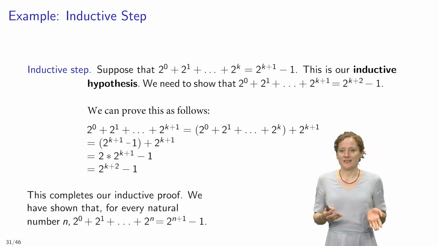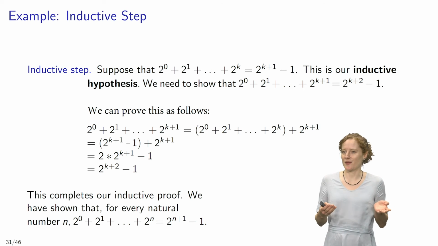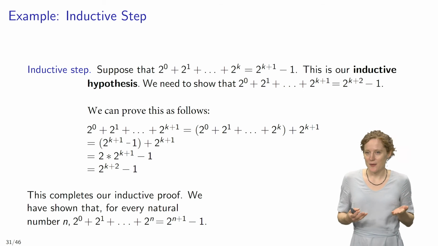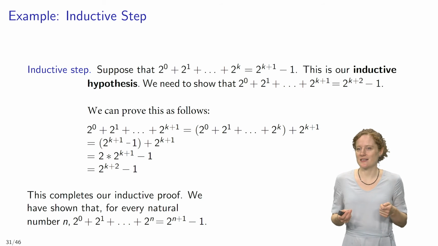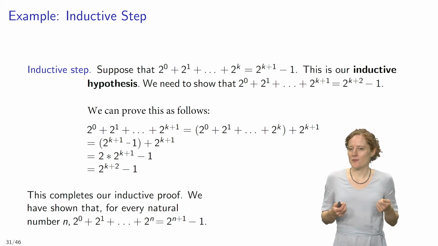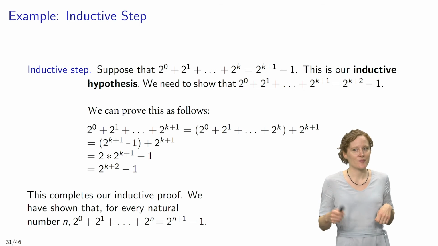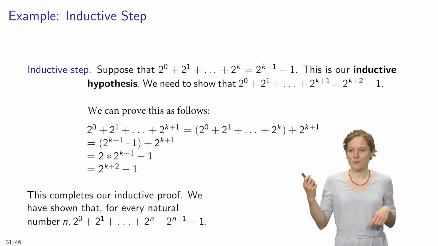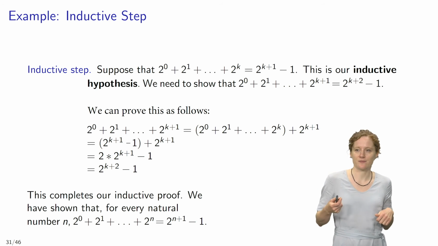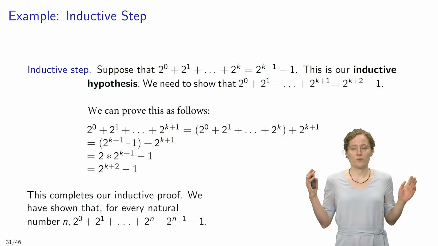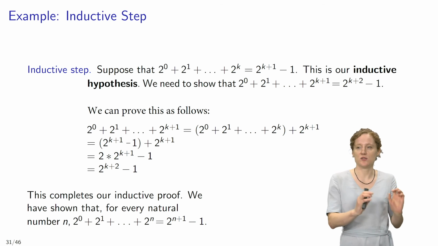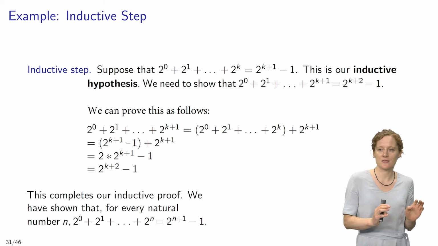Now, for the inductive step, we first assume an inductive hypothesis. The inductive hypothesis in this case is that 2^0 + 2^1 + and so on and so forth + 2^k equals 2^(k+1) - 1. And that's something that we assume. This is our inductive hypothesis.